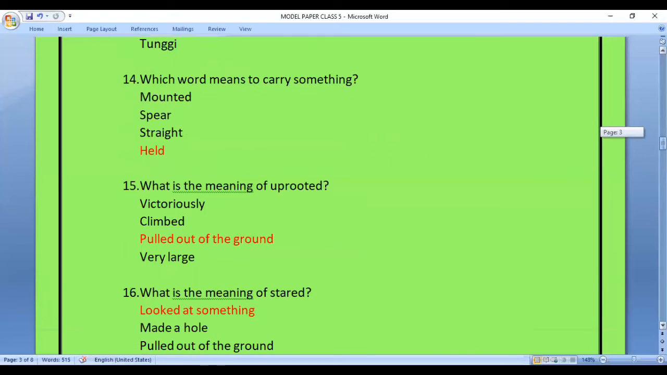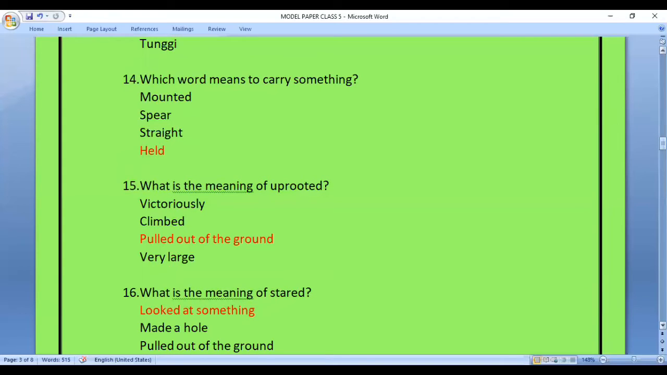Question 14. Which word means to carry something? So in this, we have been given a meaning of a word and we have to find the word. So the options are mounted, spare, straight, held. The answer is held.